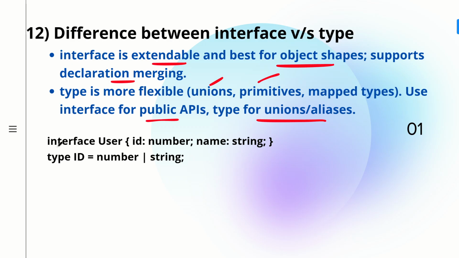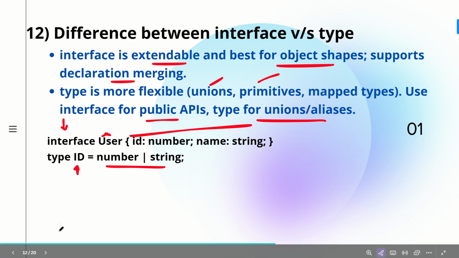And in the code example, you can see this is how we declare the interface. So we have to write the keyword interface, then the interface name, that is user, and then these are the properties. Whereas coming to type, you have id and you have declared it as type, and then it can have either number or string. So this is the difference between interface and type. Interfaces are good for extendability, whereas types are more flexible. So you can have aliases or unions or primitives, so they are useful that way.